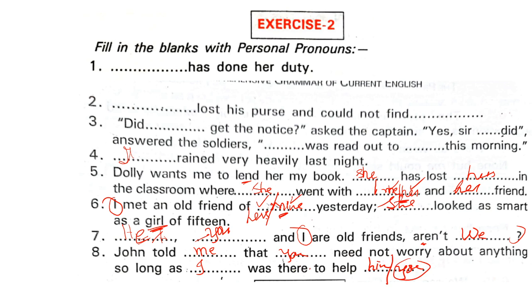John told me that you need not worry about anything so long as I was there to help you. Okay, fine, let's see. John told me that you need not worry about anything so long as I was there to help you. Ma'am, it could be like that, so long as he was there to help me. Yes.